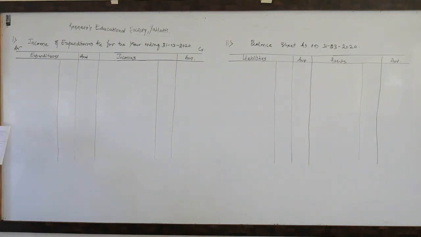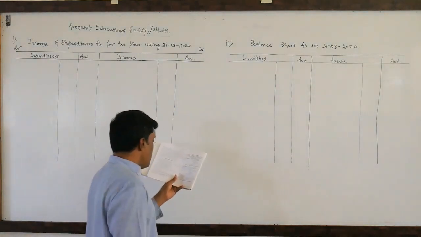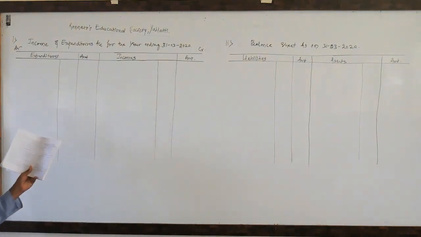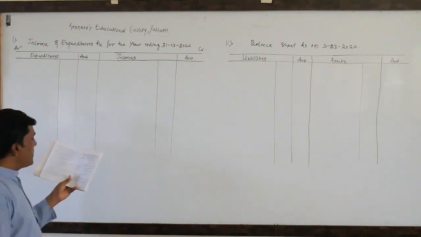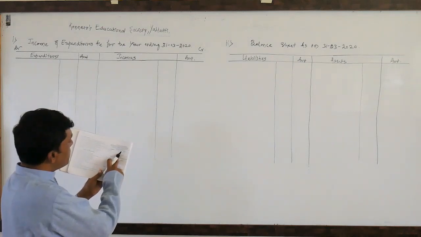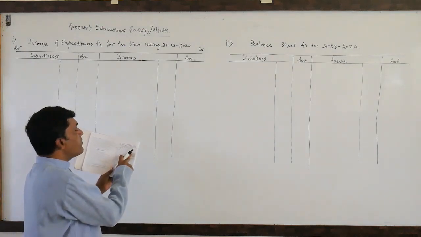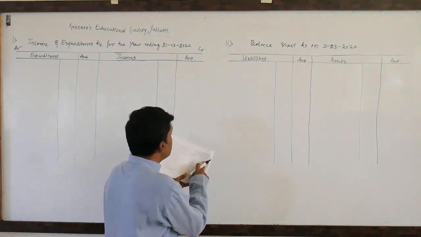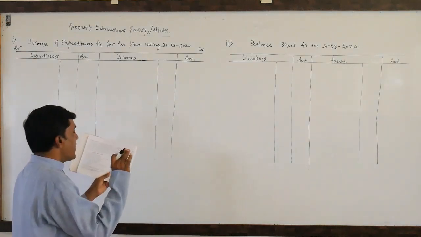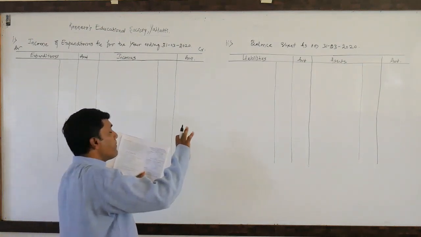Dear students, you need to concentrate on adjustments. Audit fees rupees 2,500 still due. Audit fees rupees 2,500 still due. You look at the liability side: audit fees 2,500. So in the balance sheet, whichever is this year's opening balance sheet, this is the opening balance sheet of the current year, which is nothing but the closing balance sheet of the previous year.